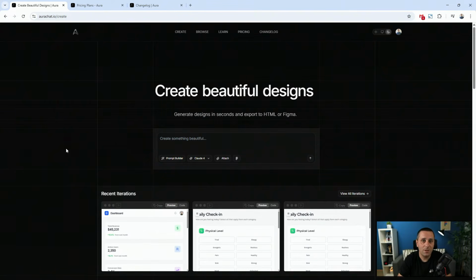And what Aurachat is just a tool like, for example, Lovable or Bolt or V0, so to help you develop solutions using vibe coding techniques, so using prompting your way to a solution, and then you can use a tool such as Cursor, for example, to further develop that, to add functionality to it, and then you can host it and add backend to it and add logic to it, and basically develop your own fully fledged product starting from scratch. So how is this tool different than, for example, Lovable or V0 or Bolt? Because it focuses on designers.